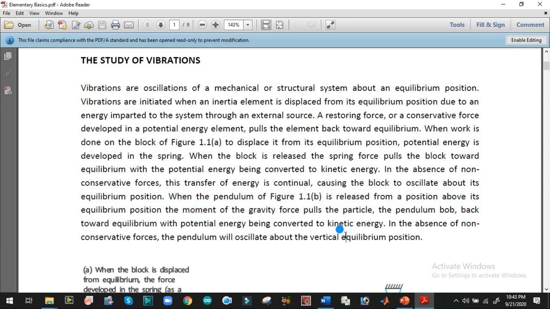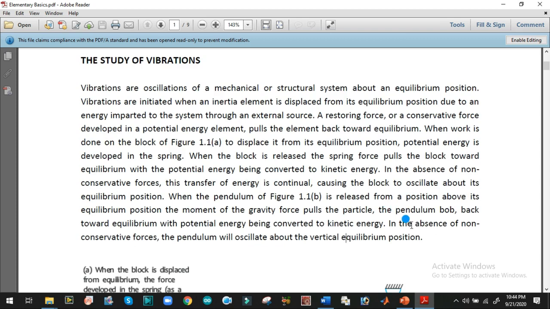Because of the gravity force, which is resolved into two components: a tangential component acting against the tension of the string, and a radial component responsible for the movement of the bob. This provides a restoring force that helps the bob return to the equilibrium position.